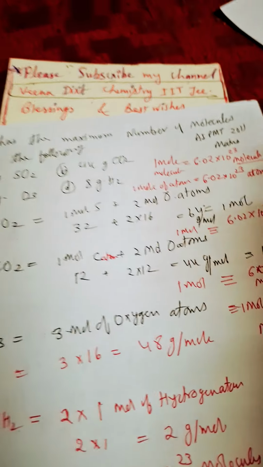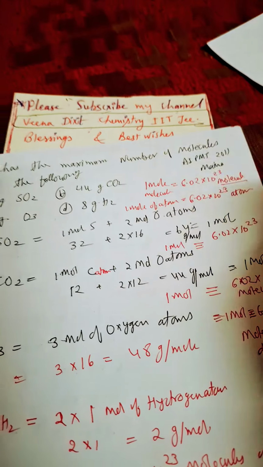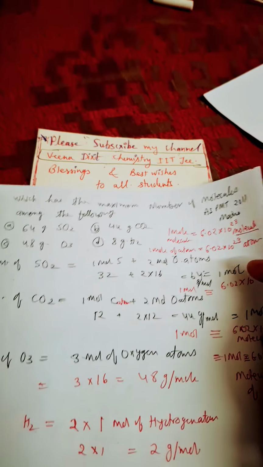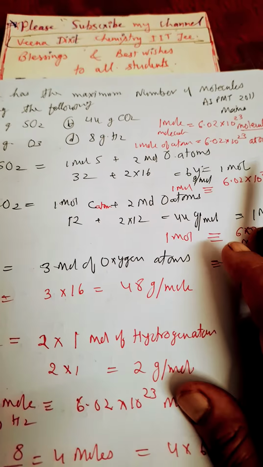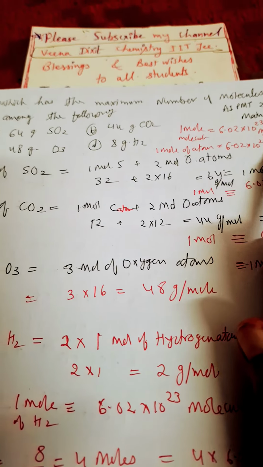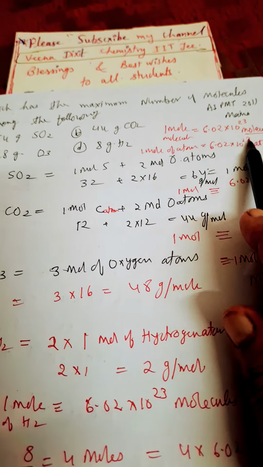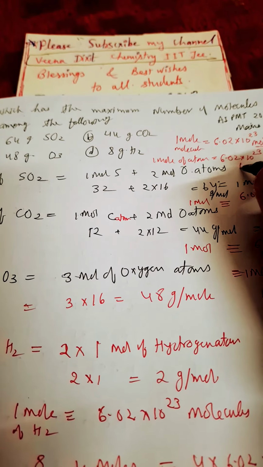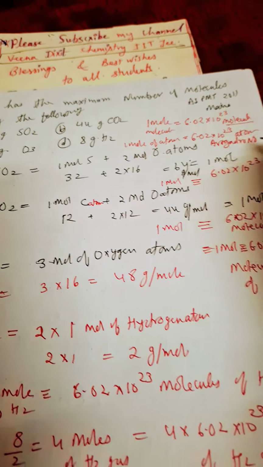For example, 1 mole of cars means 6.02 into 10 raised to power 23 number of cars. It is so much that the entire earth would be taken up by it. So 1 mole of atoms is equal to 6.02 into 10 raised to power 23. This is called Avogadro number. I will discuss it later on also.